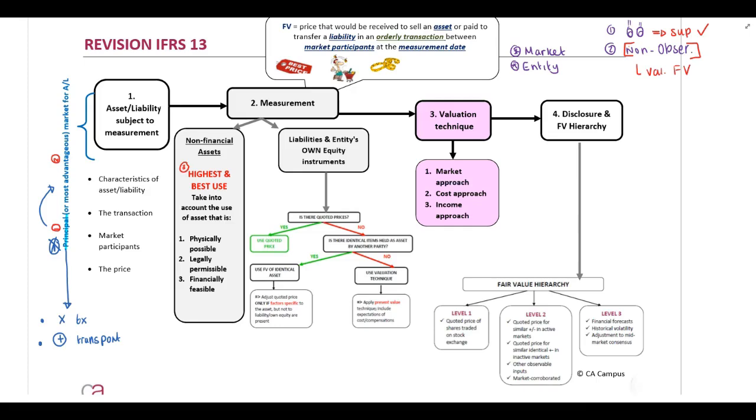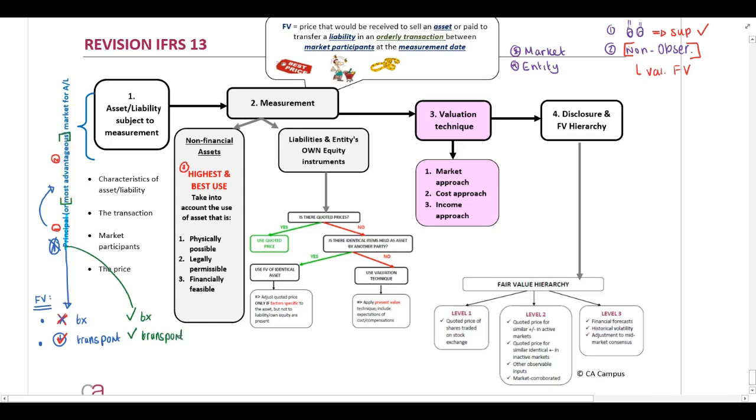For now, what you need to know is when you determine the fair value based on IFRS 13, that this should exclude transaction costs and include transport costs. When you use the most advantaged market, important guys, this should then include transaction costs and include transport costs.